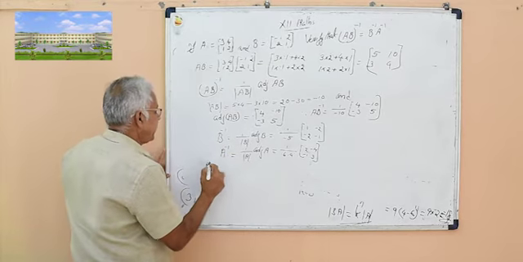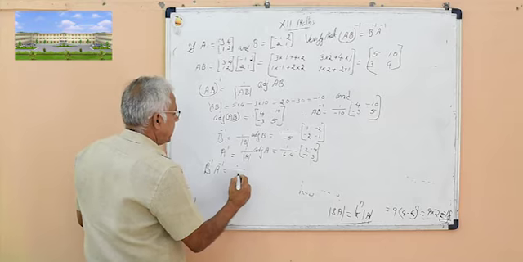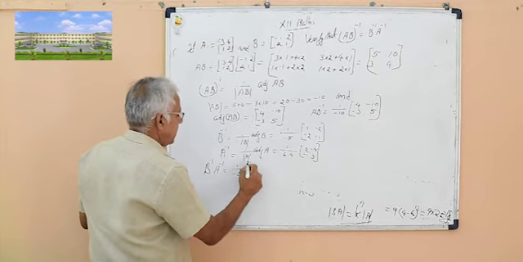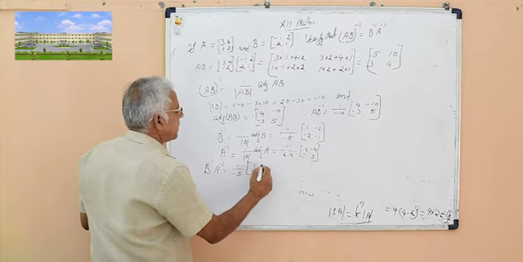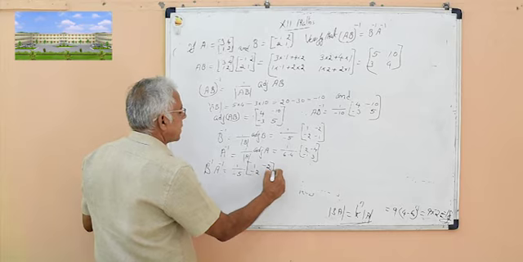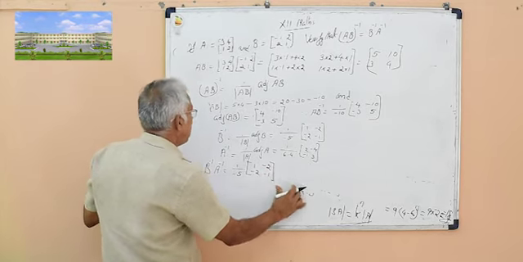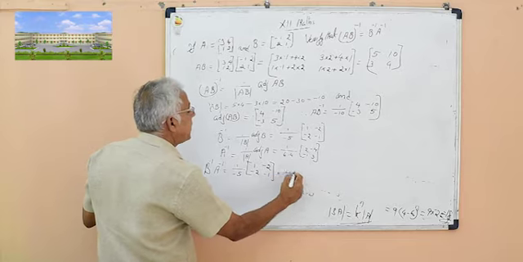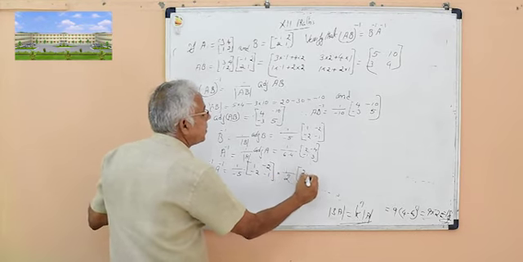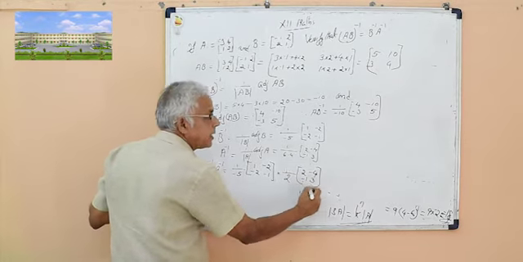Therefore, B inverse into A inverse is equal to 1 by minus 5 into the matrix 1, minus 2, minus 2, minus 1 into the adjoint of A over 2.